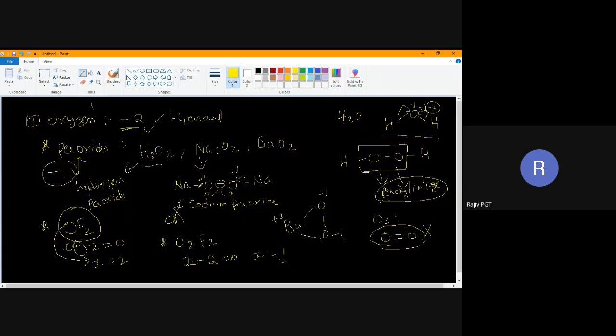Can I proceed? Yes, sir. Now, one more exception is there. Can you tell me the formula for sodium oxide or potassium oxide? Na2O, sir. Potassium oxide, K2O. These are called normal oxides. There are special cases which are called superoxides. I'll deal with that on the next page.